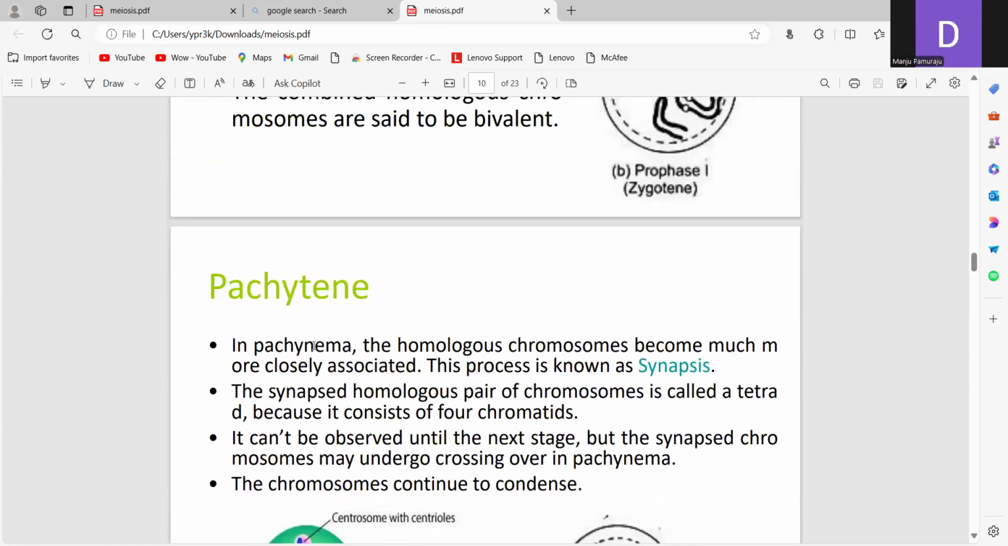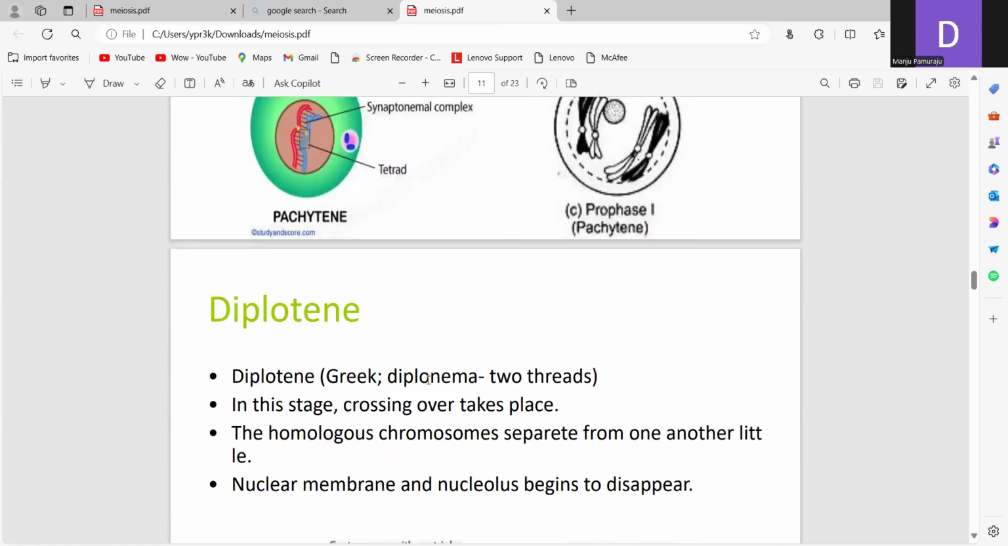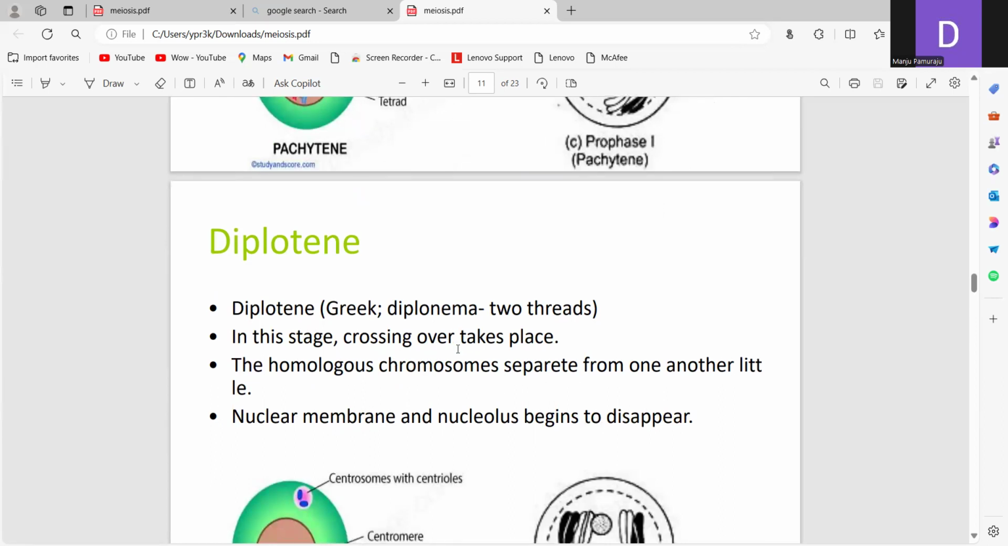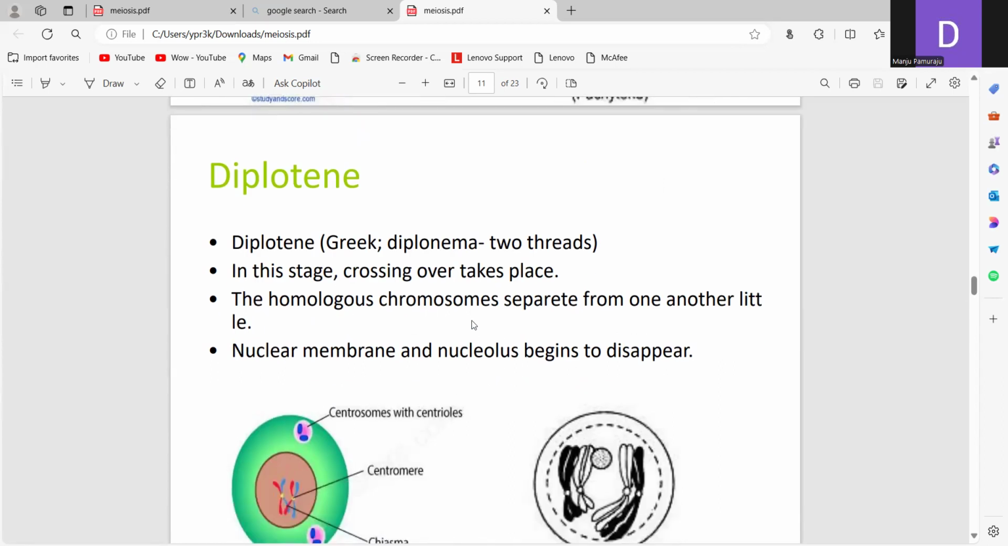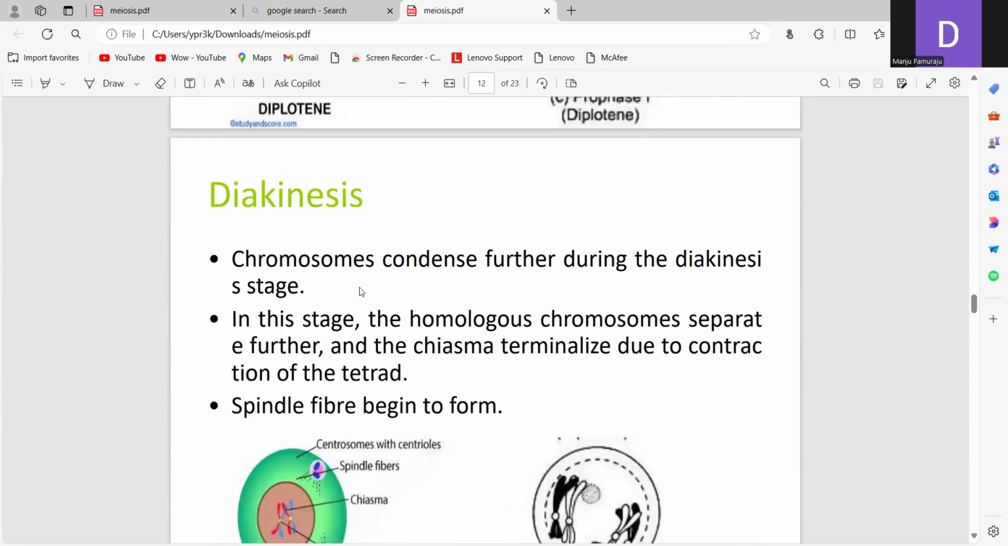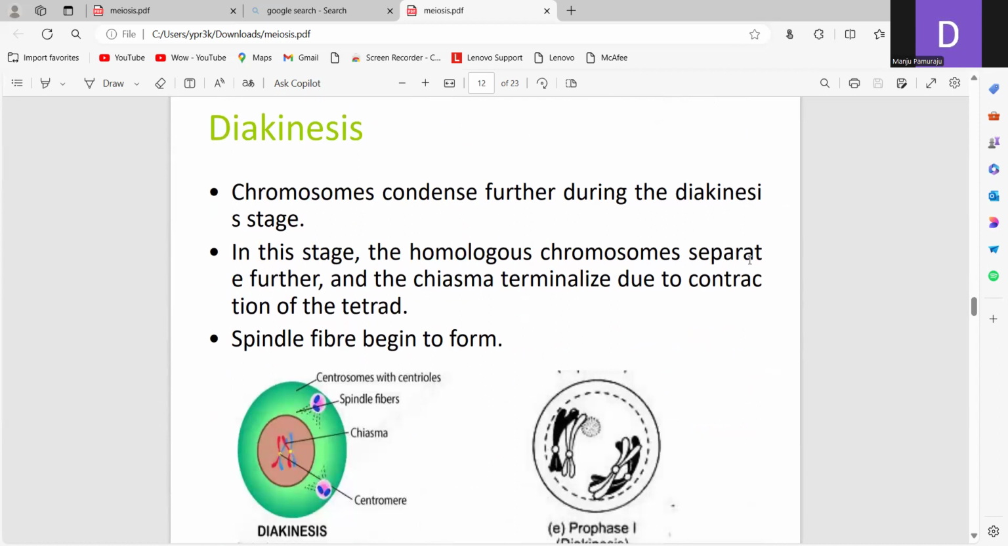Whereas in the pachytene stage, synapsis, meaning pairing of homologous chromosomes, takes place. And here the exchange of genetic material, that is crossing over, exchange of genetic material between homologous chromosomes, takes place during the diplotene. Next one is diakinesis. So chromosomes condense further during the diakinesis stage, and in this stage the homologous chromosomes separate further and chiasmata terminalize due to the contraction of the tetrad.